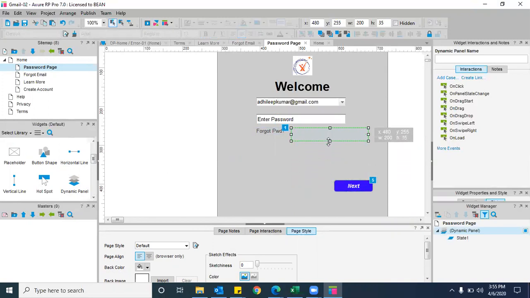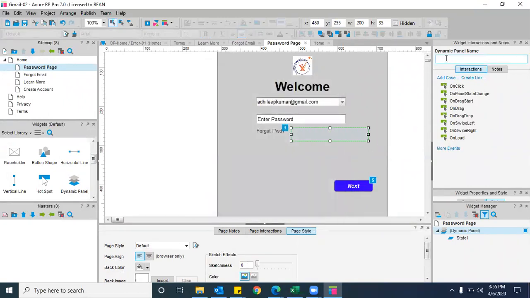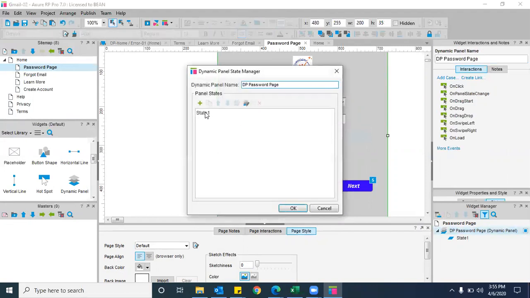Double click on it and assign the name. Double click on the dynamic panel and we need to create multiple states. And before double clicking on it, let's rename it as DP password page. Now double click on it. And here also you can create multiple states and you can take any state. For example, click on this one. First of all, rename it as password error.